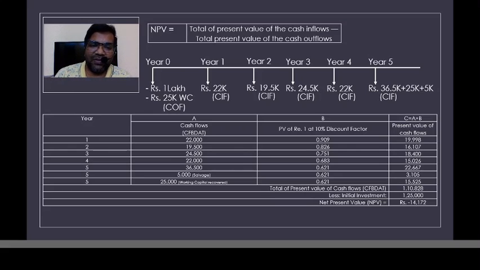So the principle of the net present value method of capital budgeting is based on the concept of time value of money, and therefore the cash flows which we are receiving in the future are being discounted. They are not being taken as they are, but they are being discounted. This is called the concept of time value of money. I hope you have understood the concept of time value of money and net present value.